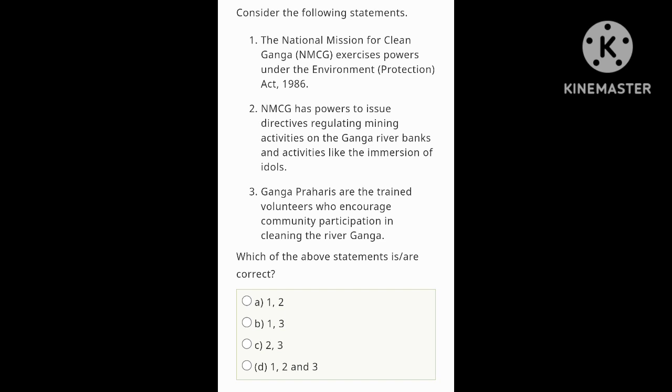So all the statements are correct. Let's look at the options. Option A is 1 and 2, option B is 1 and 3, option C is 2 and 3, option D is 1, 2 and 3. So 1, 2 and 3, all the statements are correct. That means option D is correct. Let's move on to the next question.